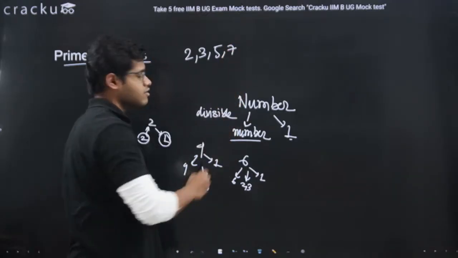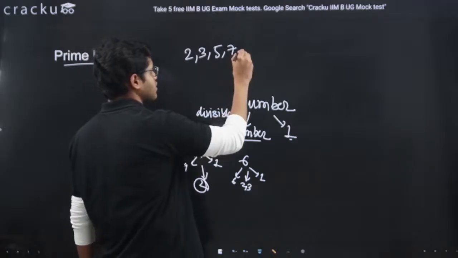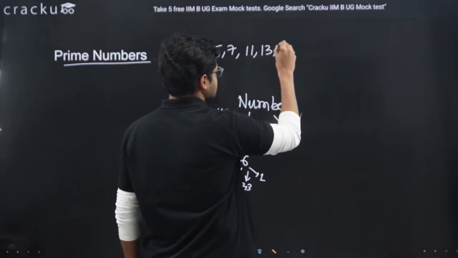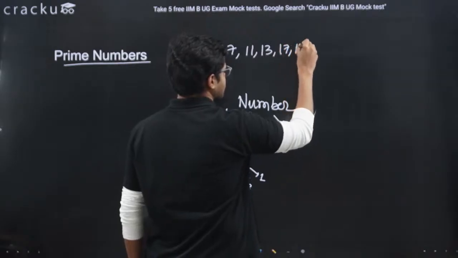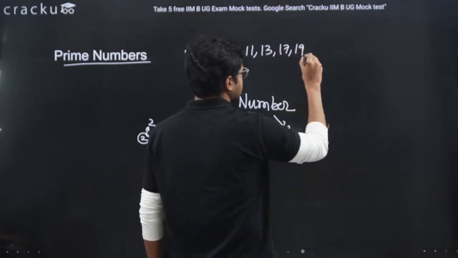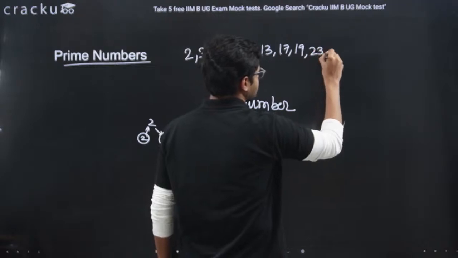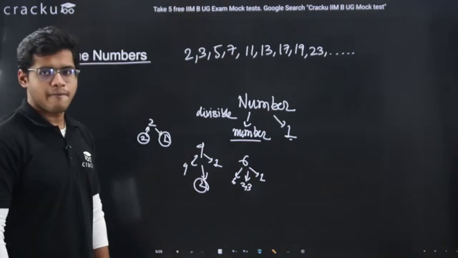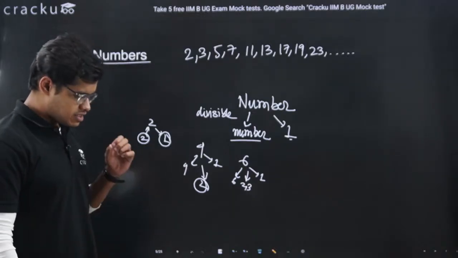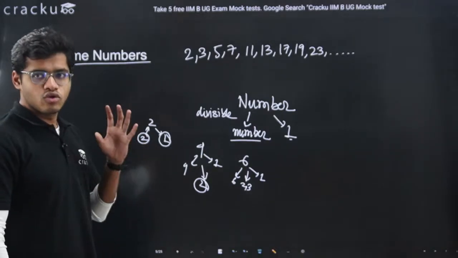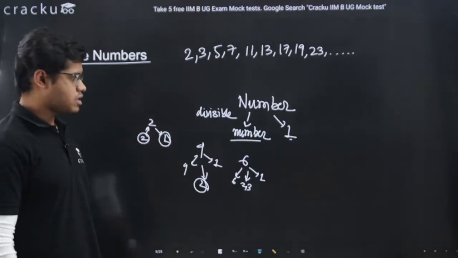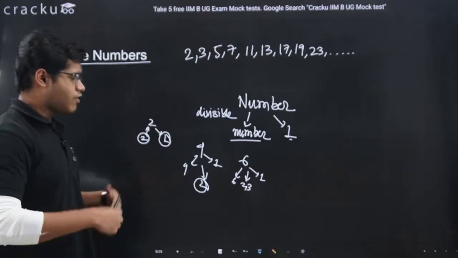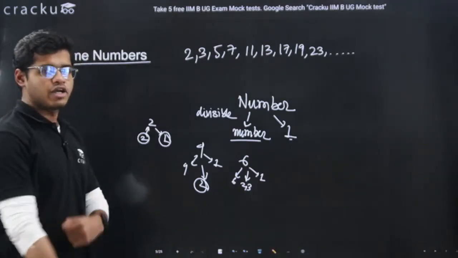If I write, the prime numbers will be 2, 3, 5, 7, 11, 13, 17, 19, then comes 23, and like this it goes on, right? This is the prime number series. Usually it is recommended to keep in mind all the prime numbers up to 100. For example, I know all the prime numbers up to 100, so I will also recommend you the same.